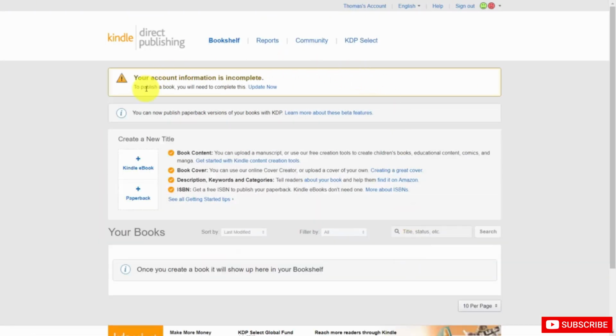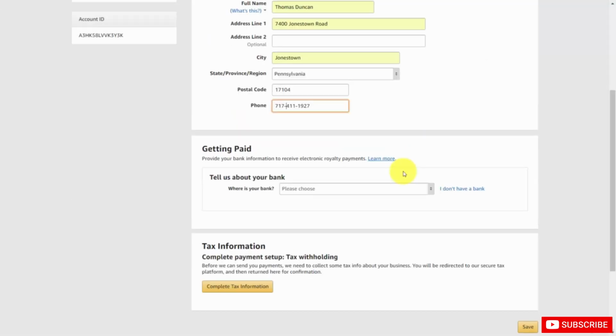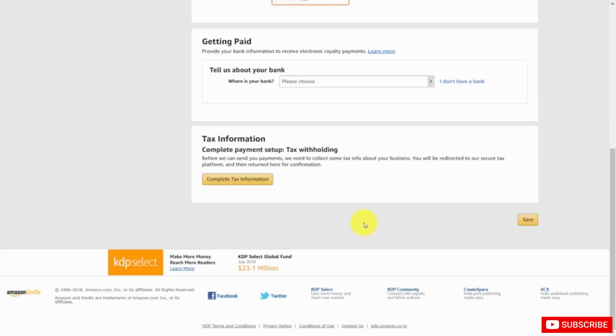When you first go through the setup process, you're going to want to click this Update Now button. Basically, you're setting up so that you can be paid. So you're going to need to state your country or region. And once you do that, you're going to need to set up your banking information so that Amazon can send your payments. You'll also need to set up your taxing information so that Amazon will be able to report to your taxing authorities when you earn income. And once you do that, you'll then click Save.